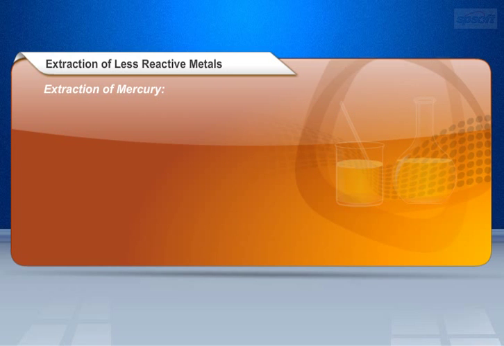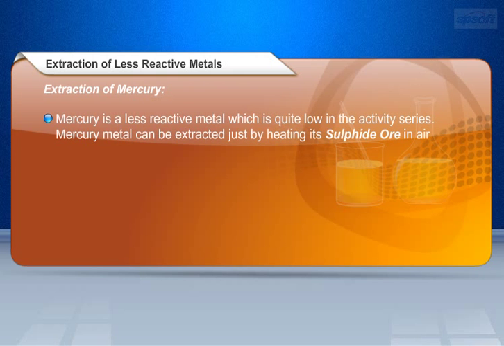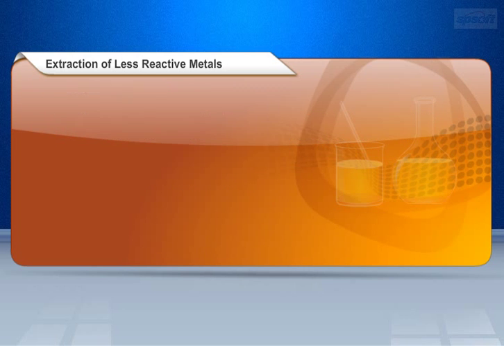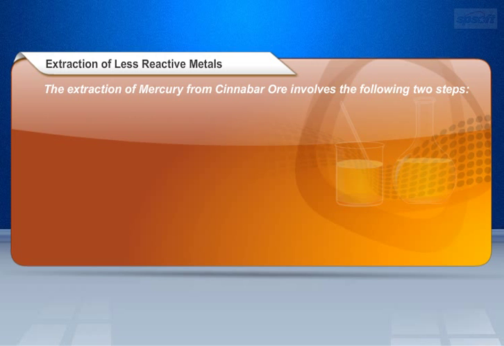Let us discuss extraction of the less reactive metal mercury. Mercury is a less reactive metal which is quite low in the activity series. It can be extracted just by heating its sulfide ore in air. Mercury metal is produced from the sulfide ore called cinnabar, HgS, which is actually mercury(II) sulfide. The extraction of mercury from cinnabar ore, that is, sulfide ore, involves the following two steps.